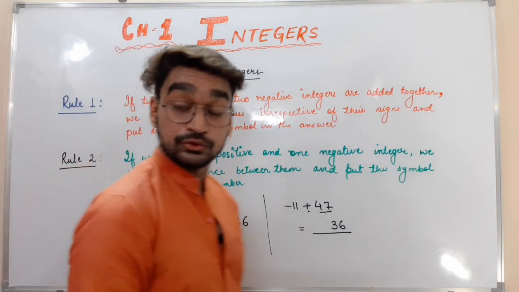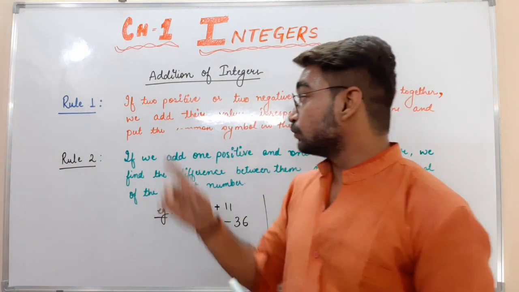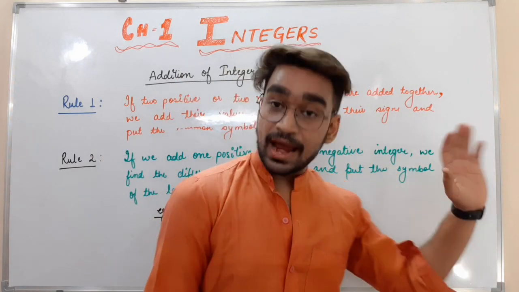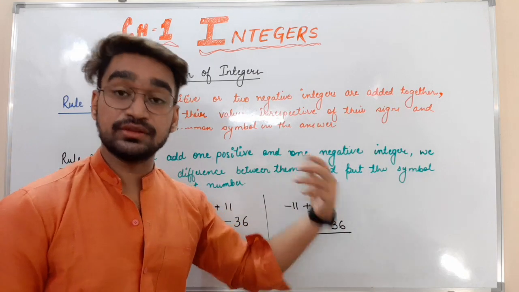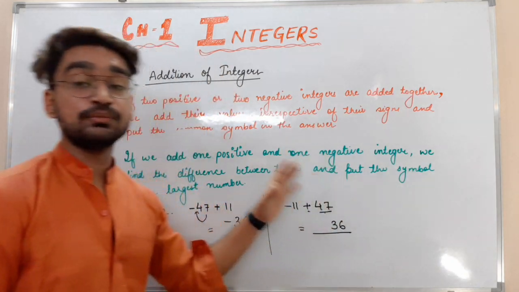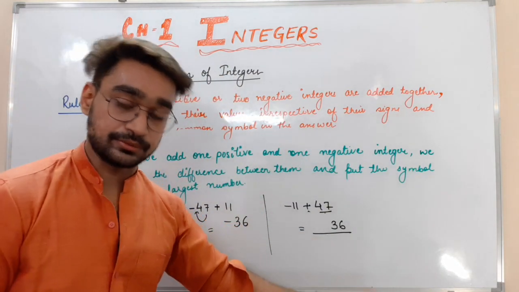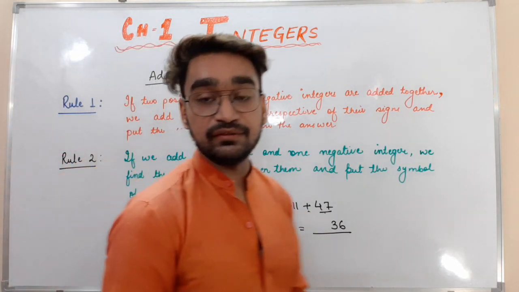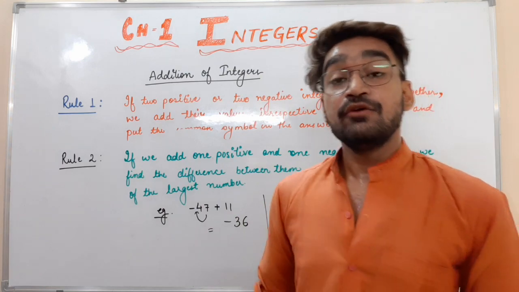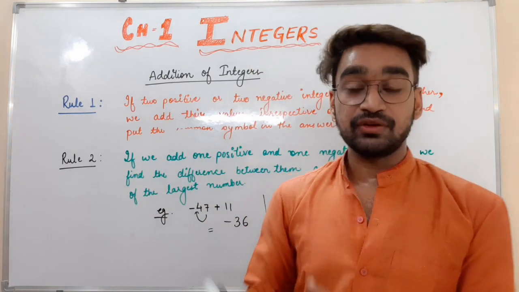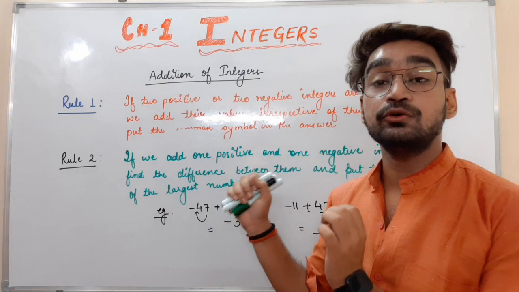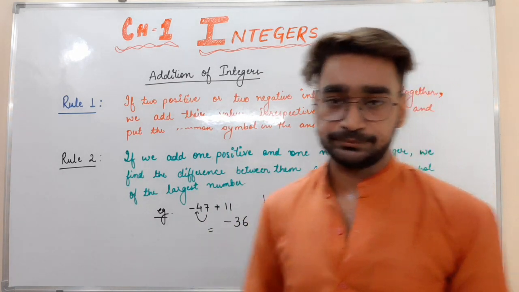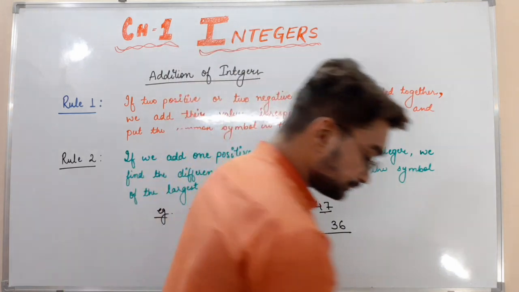Okay. So these two rules are clear to everyone. The first rule says that if we are adding two positive or two negative integers, we add their values irrespective of the symbols and put the common symbol in the answer. The second rule says that if we are adding one positive and one negative integer, we find the difference between them and put the symbol of the largest digit in the answer. I hope it is clear.